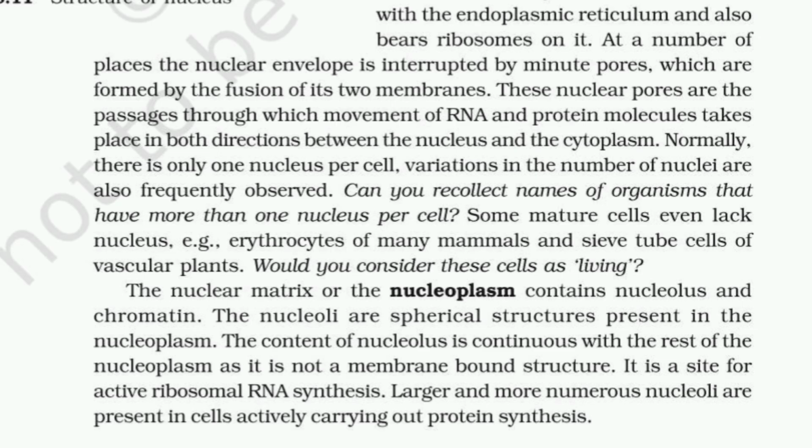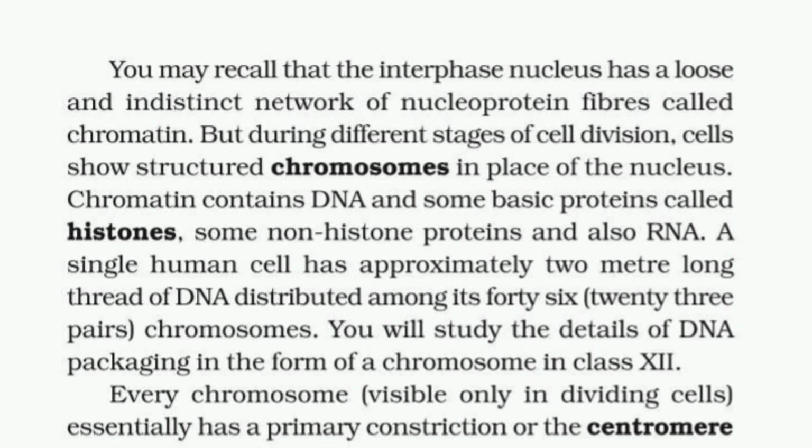You may recall that the interphase nucleus has a loose and indistinct network of nucleoprotein fibres called chromatin. But during different stages of cell division, cells show structured chromosomes in place of the nucleus. Chromatin contains DNA and some basic proteins called histones, some non-histone proteins and also RNA. A single human cell has approximately a 2-meter long thread of DNA distributed among its 46 chromosomes. We will study the details of DNA packaging in the form of chromosomes in class 12.